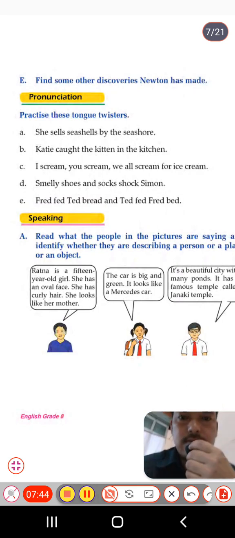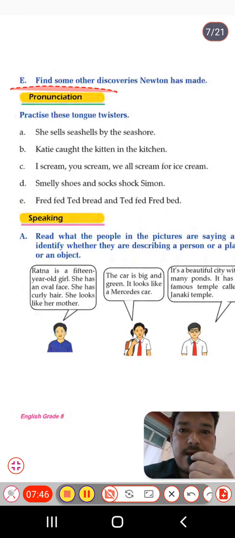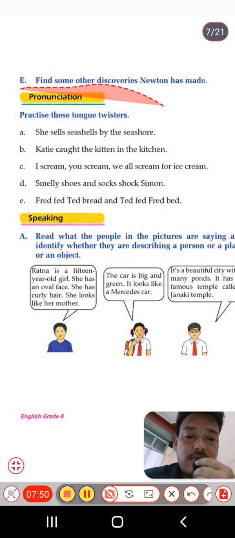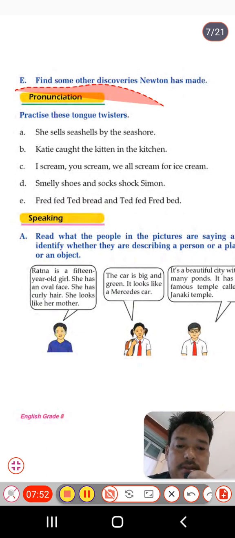Next exercise, students, that is E number: find some other discoveries Newton has made. So we have to find out some other discoveries that Newton has made earlier. Here I have written some discoveries. So have a look at the answer.